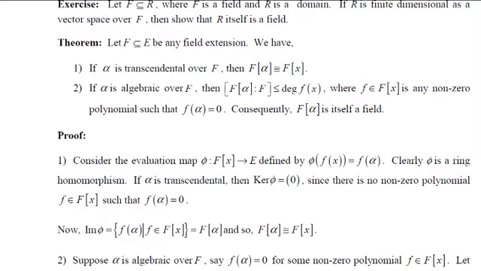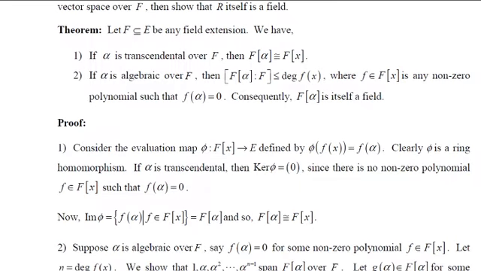Or, if this set is linearly dependent, then we have to remove certain elements so that the set becomes linearly independent and spans. That becomes a basis. But the number of elements in that set will be less than n because we have removed certain elements. So in any case, the dimension of F[alpha] over F will be less than or equal to n. So at most, it can have n elements.